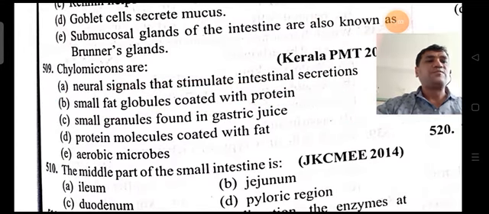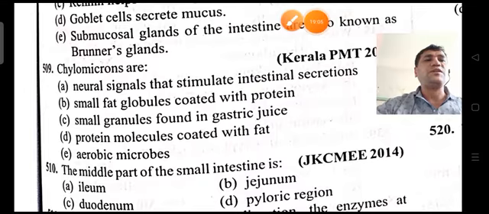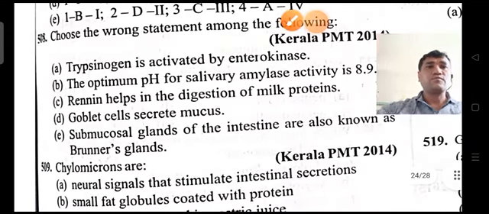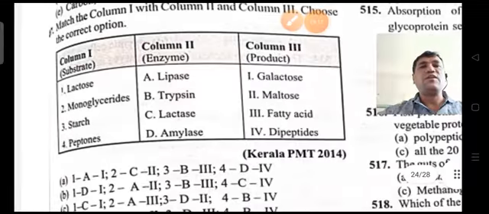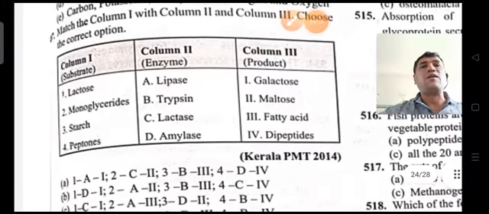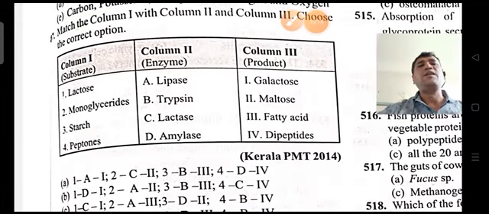Next question. This is column 1, column 2 and column 3. Column 1 is substrate, column 2 is enzyme, column 3 is product formed. So we need to match all three compositions with the respective columns, then you can get the answer.